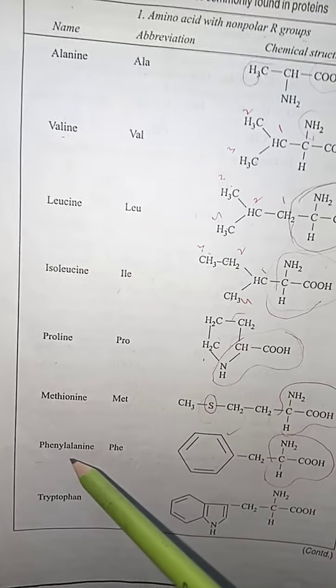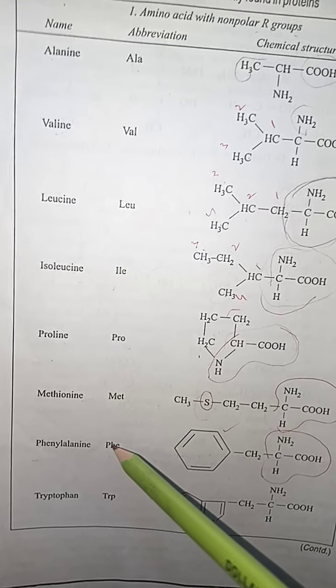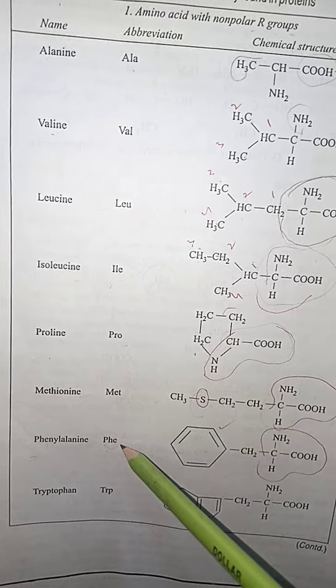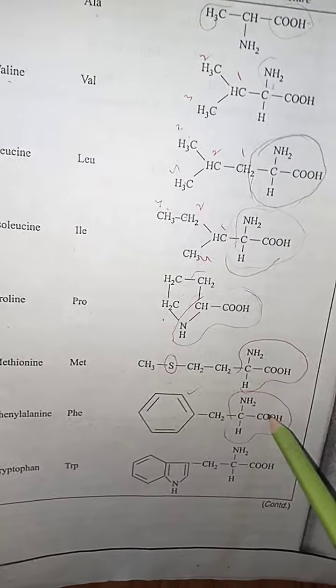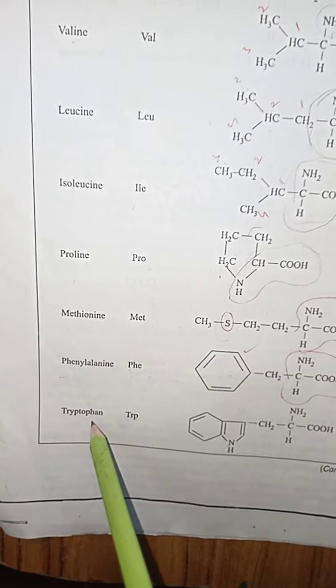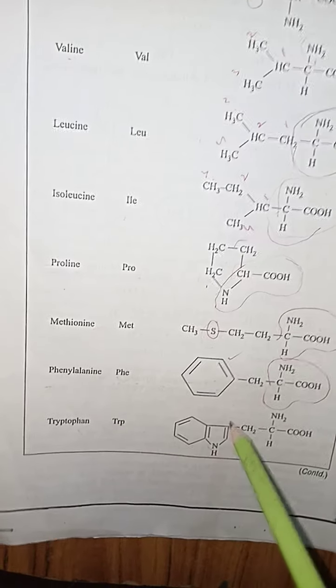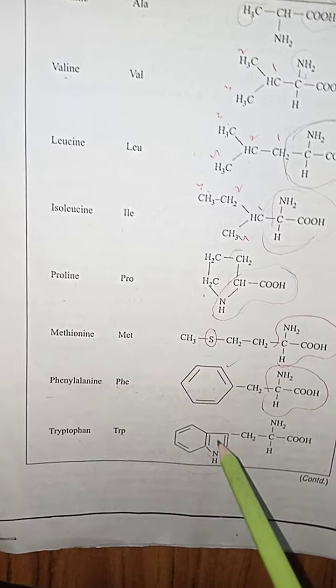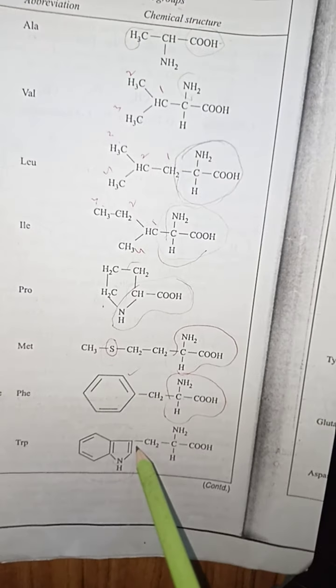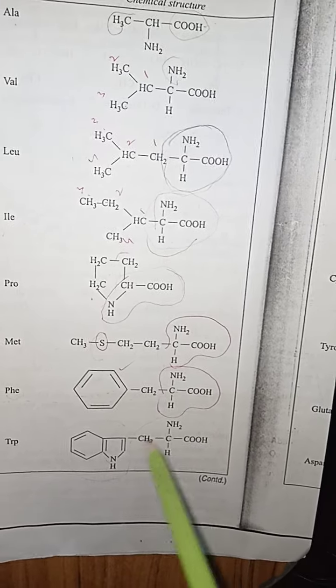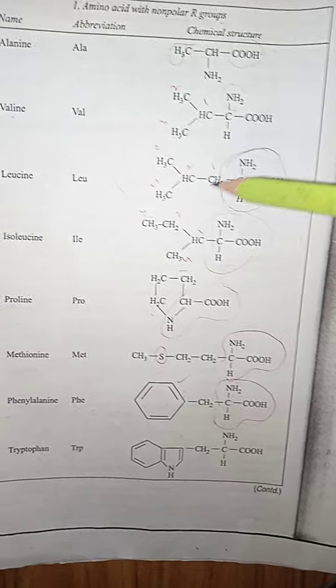After methionine there is the amino acid phenylalanine, and the abbreviation of phenylalanine is PHE, and here as you are watching there is a ring attached to the basic amino acid of phenylalanine. After phenylalanine there is tryptophan. The abbreviation of tryptophan is TRP, and as you are watching, 2 additional rings are attached. One is a 5-member ring and another is a 6-member ring, and here is the basic group of the amino acid. The common thing in all these amino acids is that the basic group is the same.